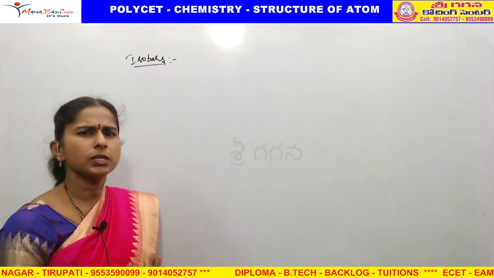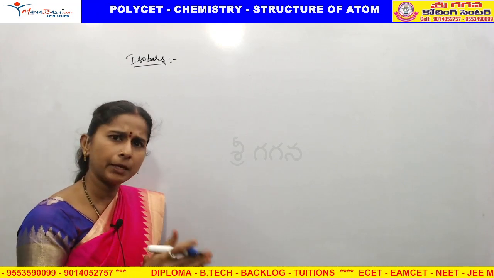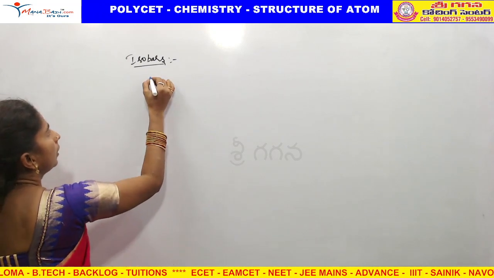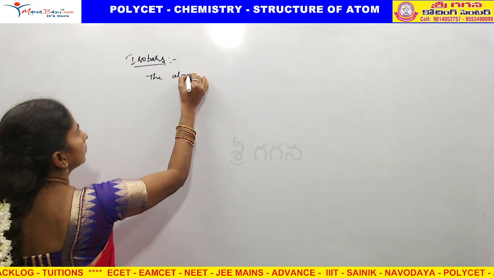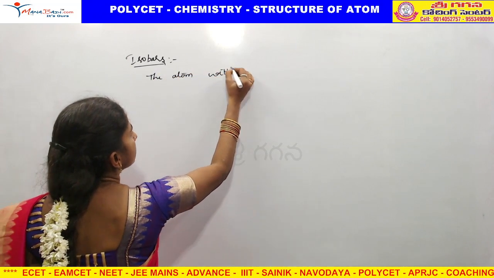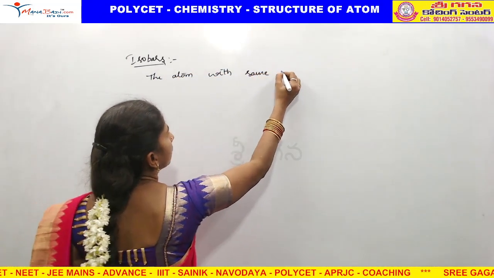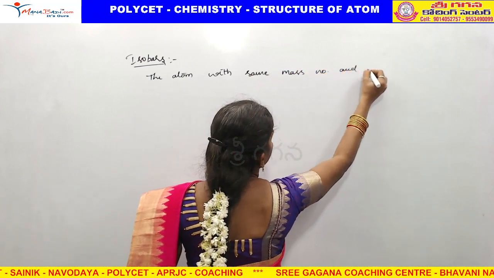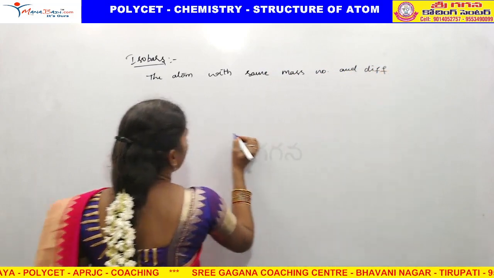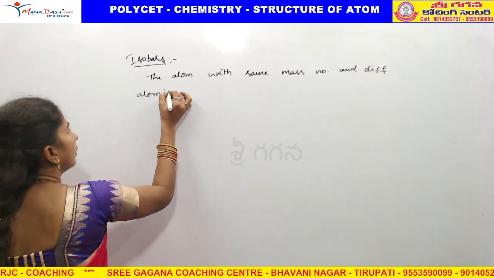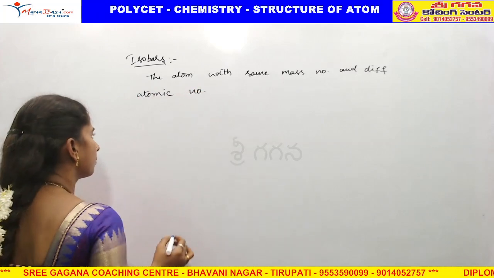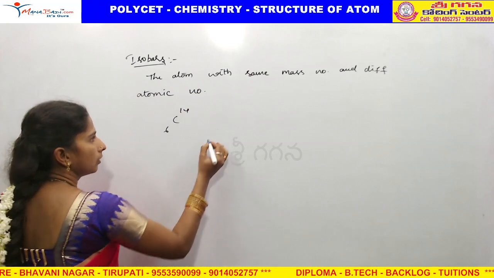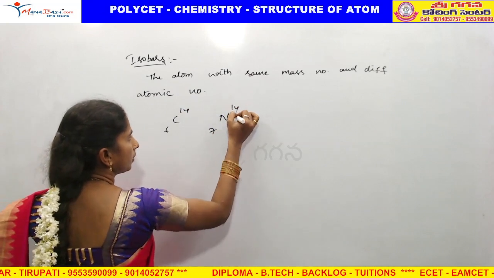Isobars is just the reverse of isotopes. Isotope means same atomic number, different mass number. Here it is reversed. Isobars are atoms with same mass number and different atomic number. For example, we have the isotope C614 and normal nitrogen N714.